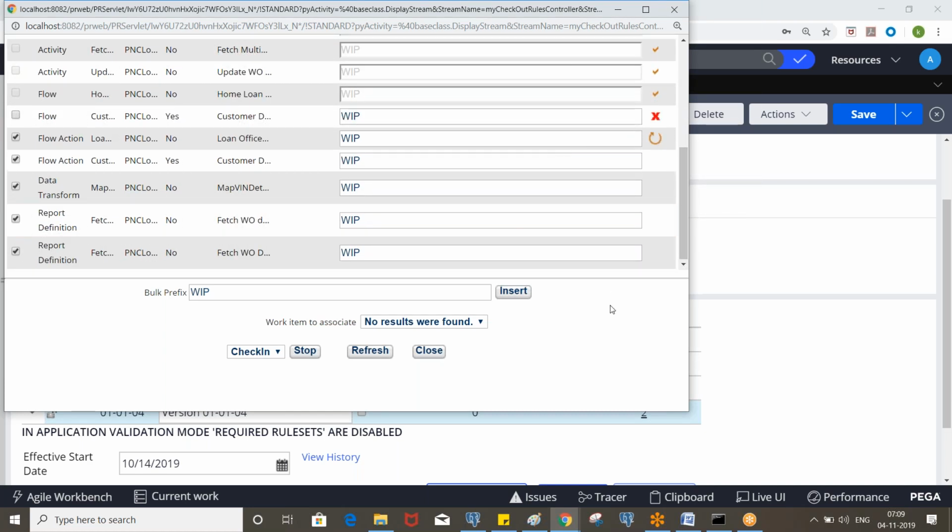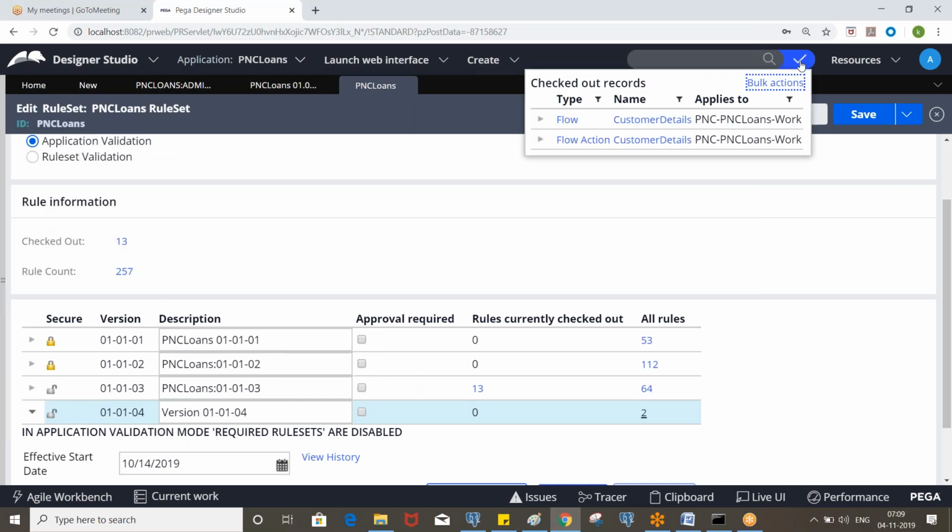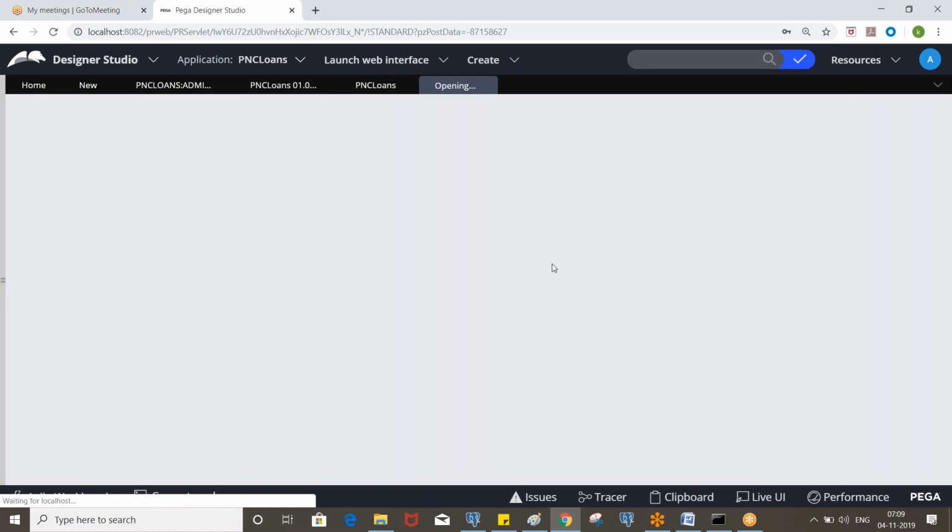So whenever you create a new version, it is better to lock the previous rule set version. Otherwise, some rules you create in a higher version, some rules in a lower version, so it will not be picked properly. Okay, so now these two rules are not checked in. Let's do it manually.